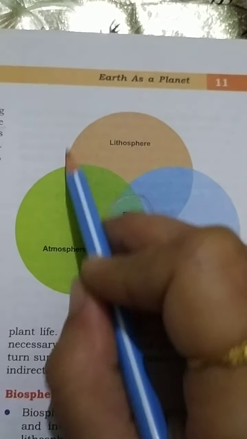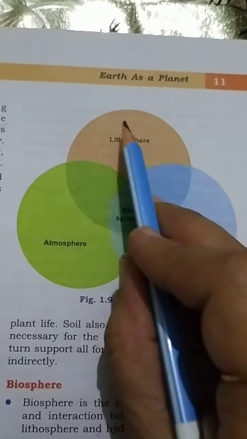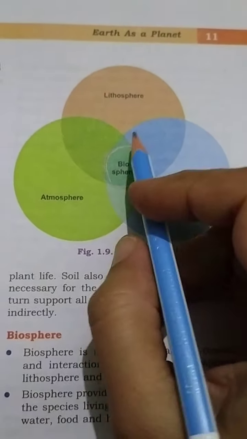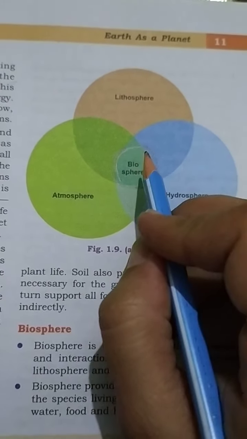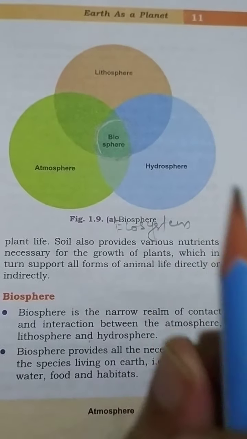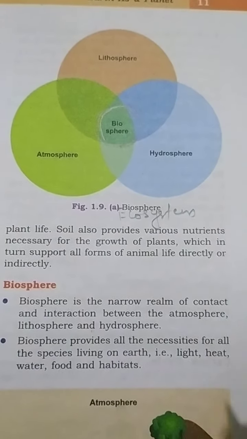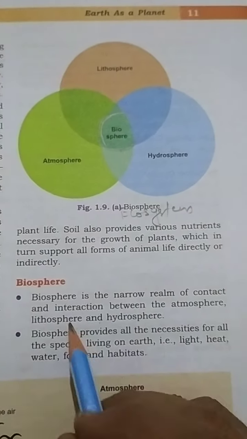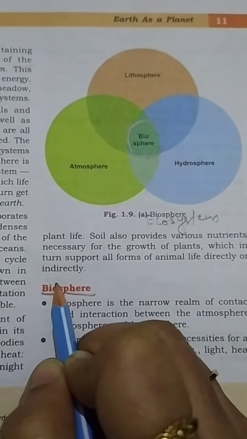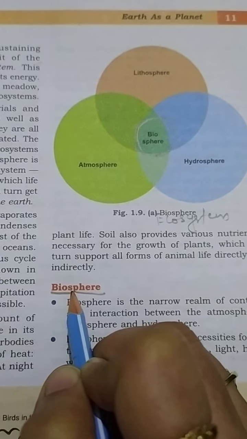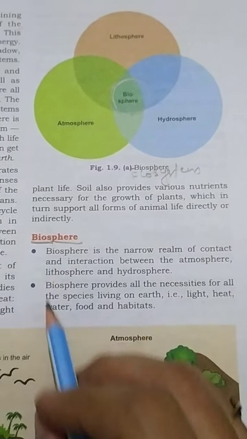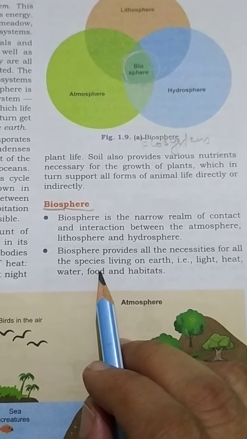That narrow zone where these three layers interact with each other is known as the biosphere. Bio means life, sphere means zone, so the biosphere is a zone in which life exists. Whatever life is there on the earth, it all exists in the biosphere.